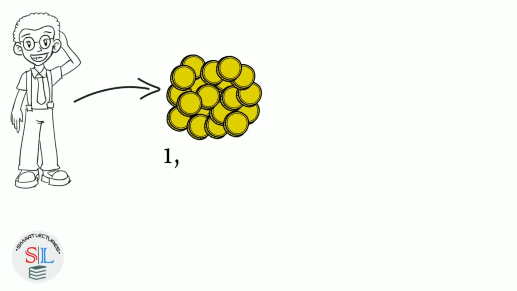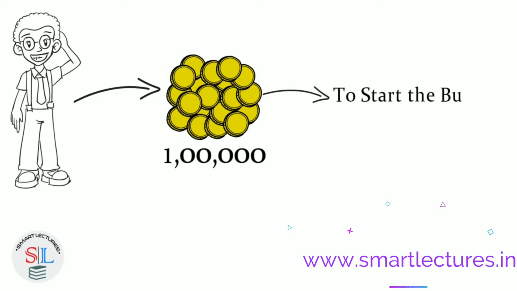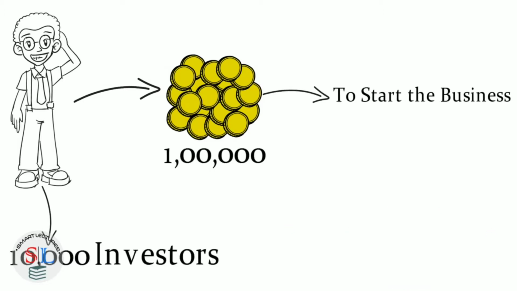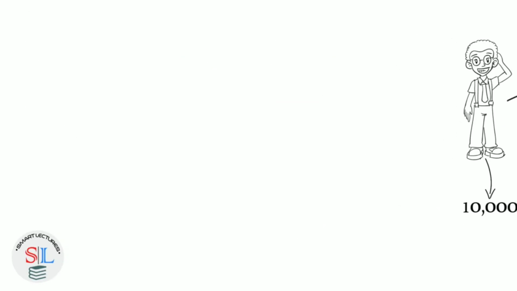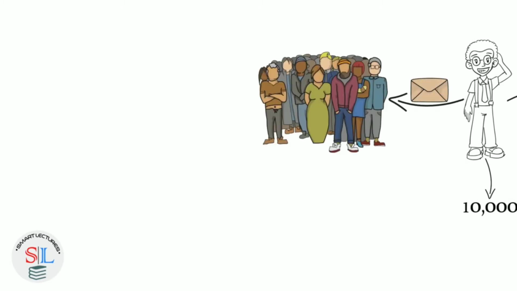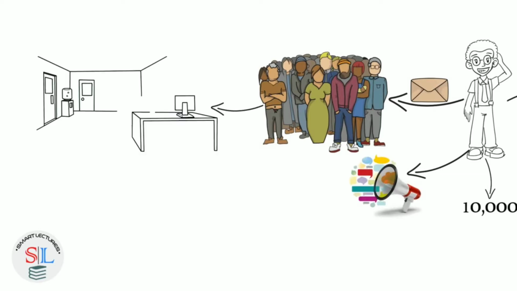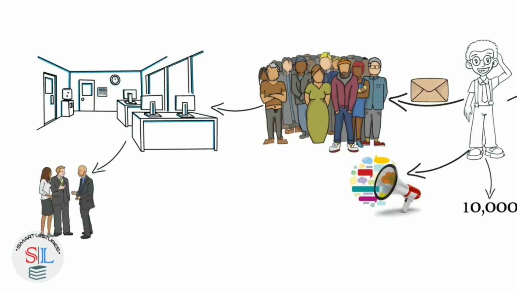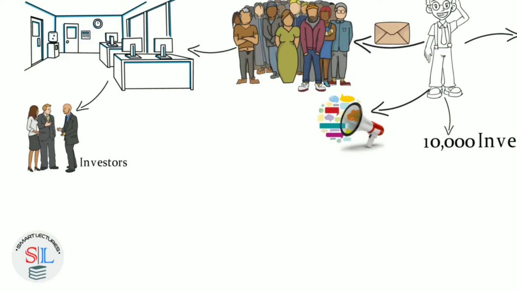Suppose Rahul is looking for 100,000 rupees to start a business, and he is looking for 10,000 investors who can invest 10 rupees each in his company. For this, he has to give a message to the general public. Naturally, he will have to make some advertisement so that people know that this company is looking for investors. Technically speaking, this advertisement is called a prospectus.